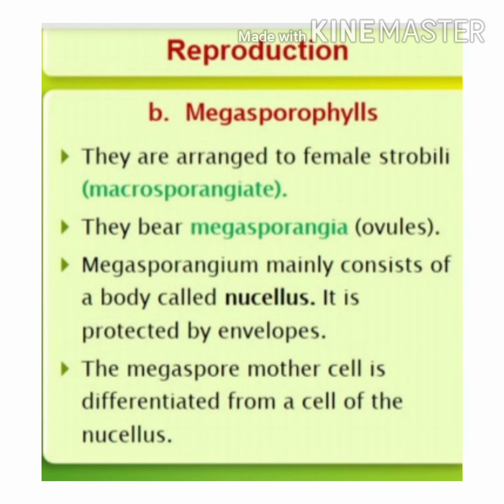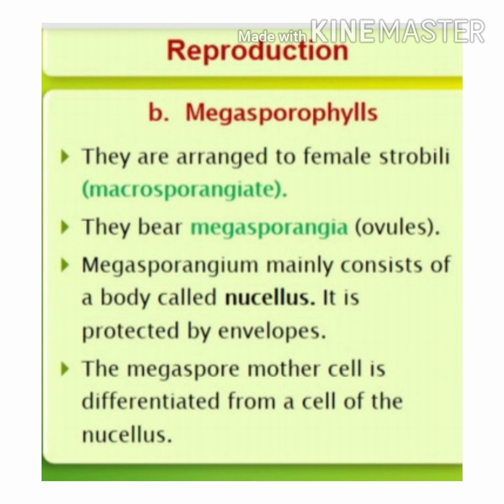Next, megasporophylls. Megasporophylls are the leaves which bear megasporangia. These megasporophylls are arranged in the female cone or female strobilus, which is otherwise called macrosporangiate. These bear megasporangia or ovules. The megasporangium mainly consists of a body called the nucellus. It is protected by envelopes.